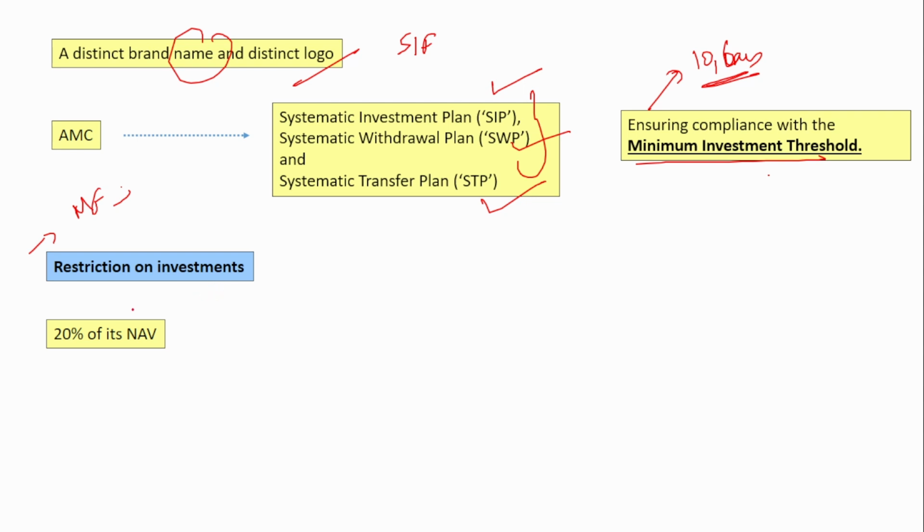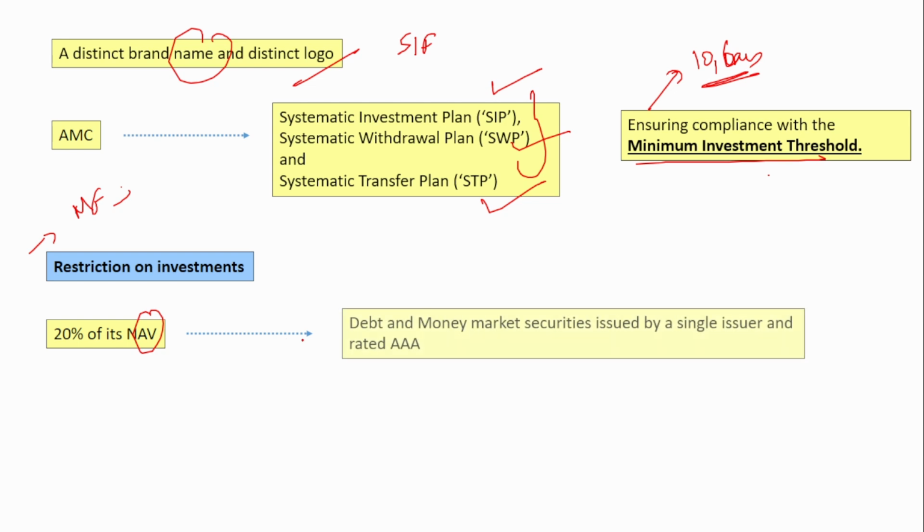So out of the NAV, not more than 20% of the net asset value should be invested in debt and money market securities issued by a single issuer and rated AAA.